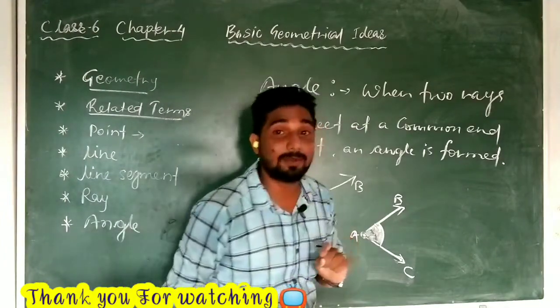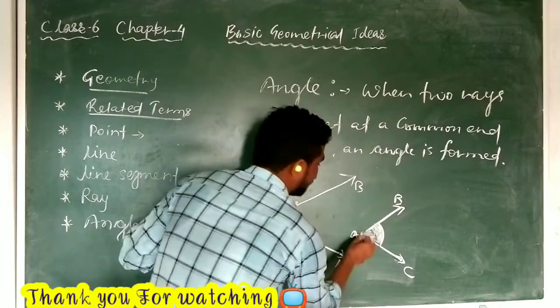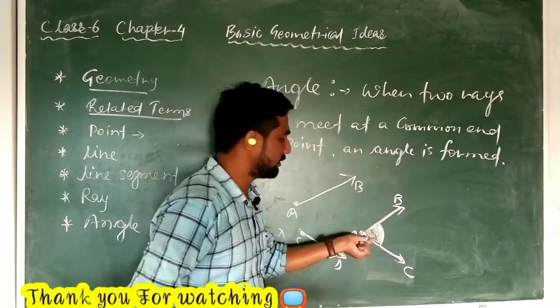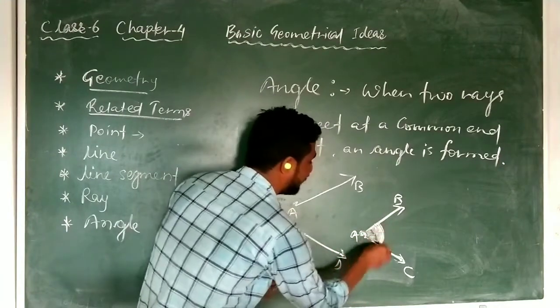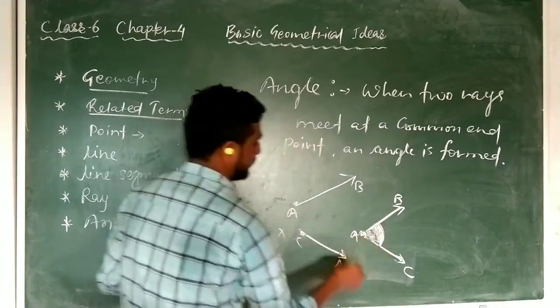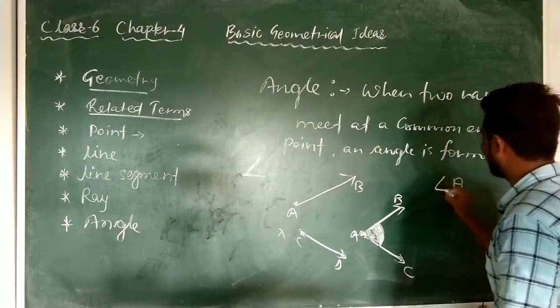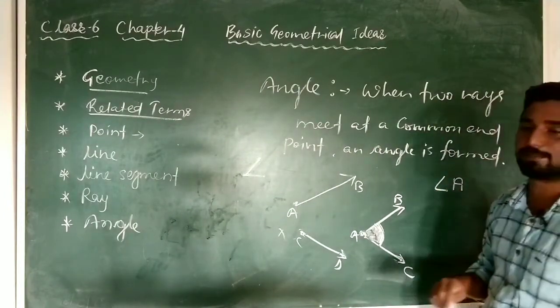And how to write the name of the angle, you know? At this common point A, both the rays are being met, no? So here only the angle is being made. So the name of the angle will be angle A. So you will write A with the symbol. Then this is the correct representation.